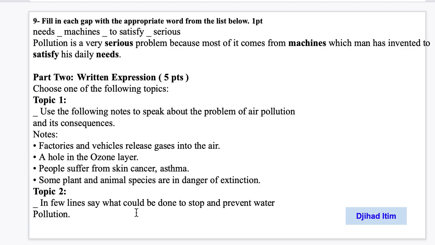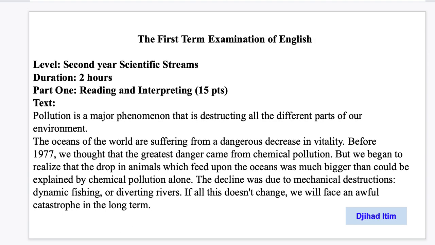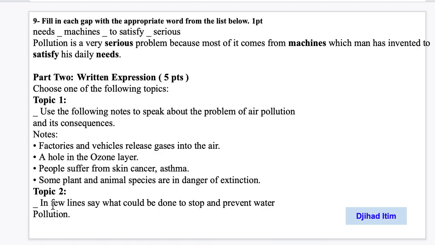Okay, second topic. In a few lines, say what could be done to stop and prevent water pollution. So here in the text, we talked about pollution and what prevents it. What are the reasons? What causes pollution or water pollution? So here you will have to find some solutions. How do we fight against water pollution? How do we find solutions? What processes do we need to follow, etc.? So just imagine and say what you are thinking. Maybe you got a good idea.